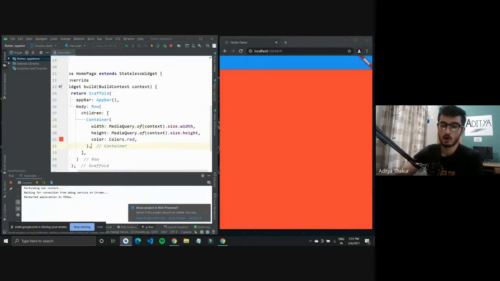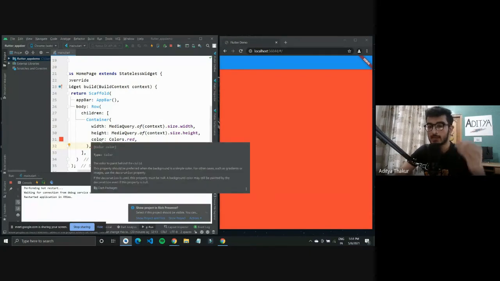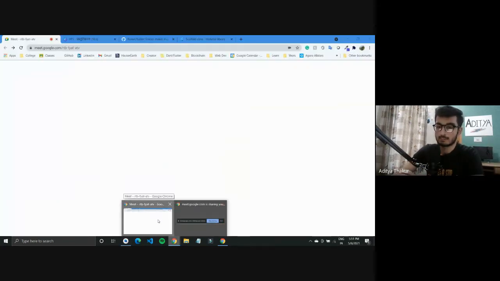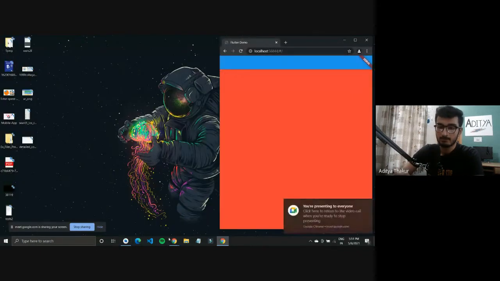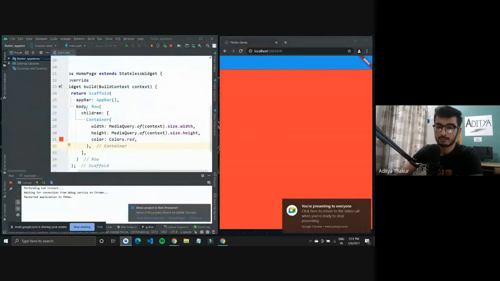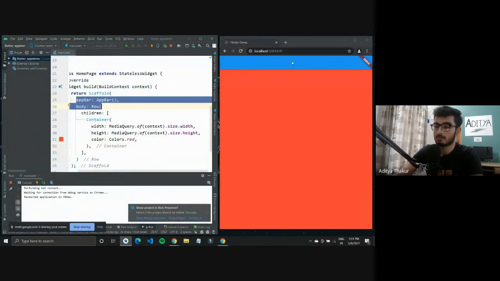So these were the containers. We also saw Column, how to arrange widgets vertically, and Row, how to arrange them horizontally. And we also want to see the properties of Scaffold. Right now we are using the AppBar. AppBar is this top bar that we have.